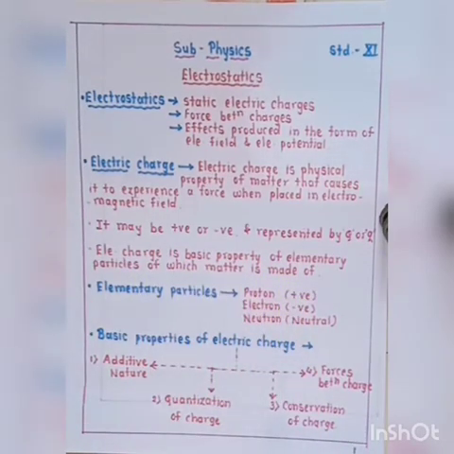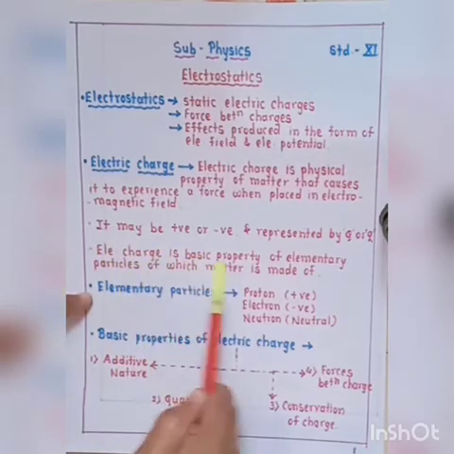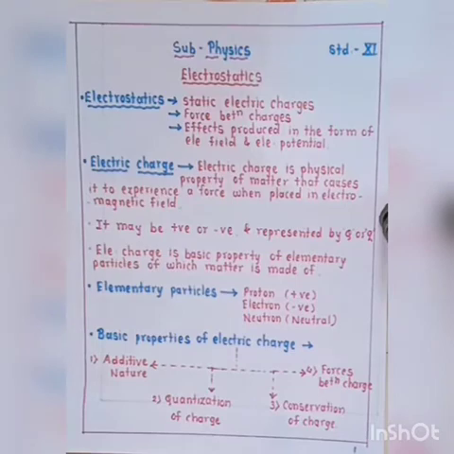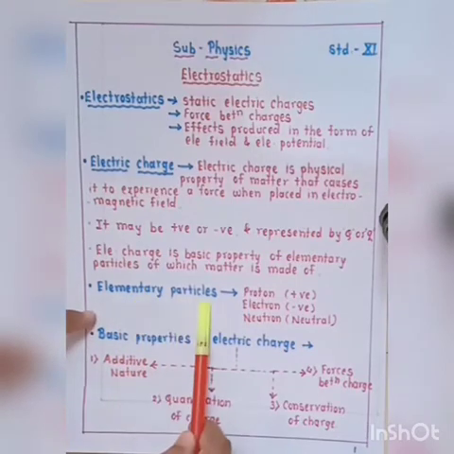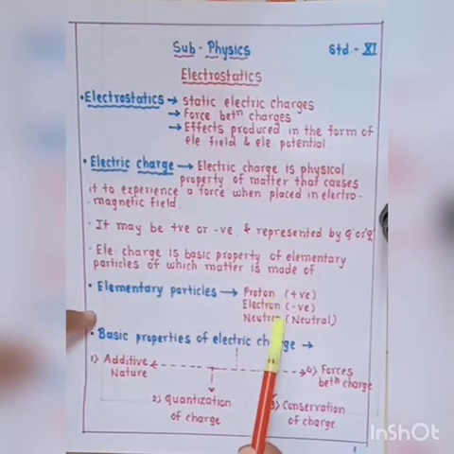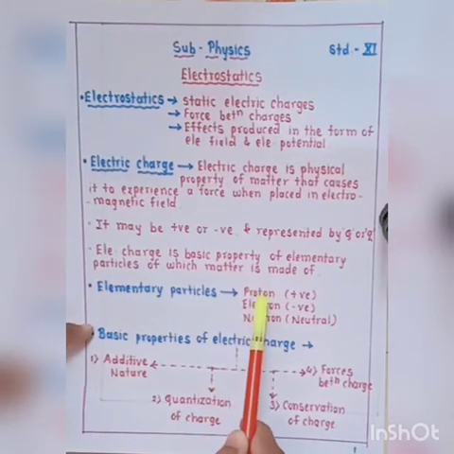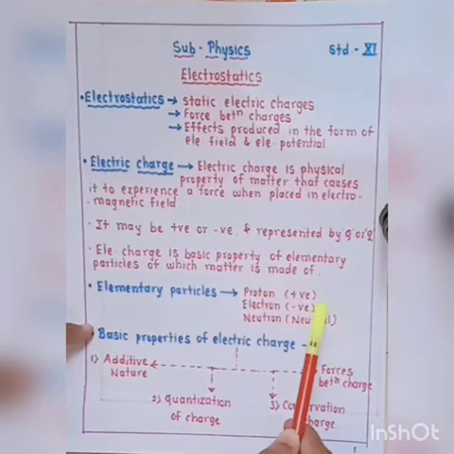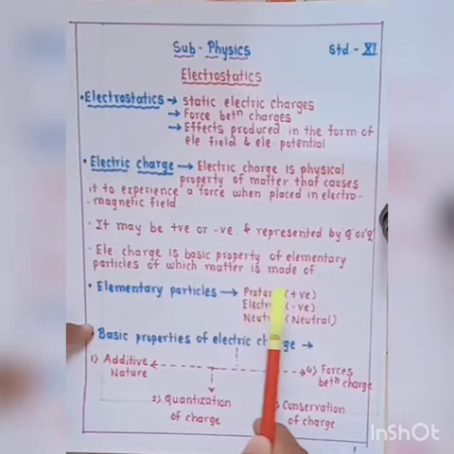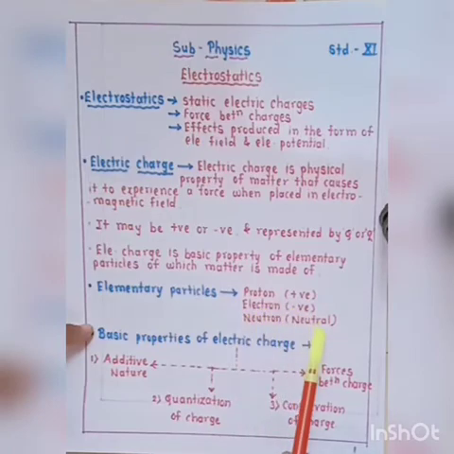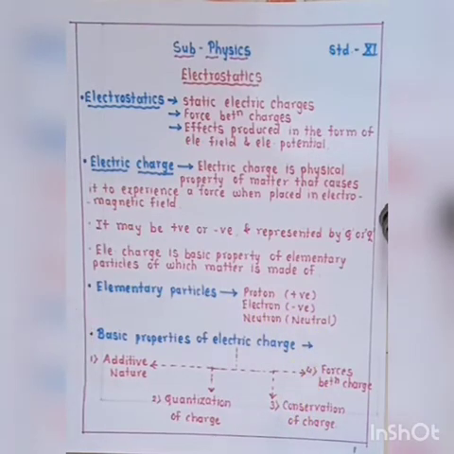Elementary particles means like proton, electron and neutron. As we know, proton is considered to be positively charged, electron is considered to be negatively charged and neutron is considered to be neutral, that is it has no charge.